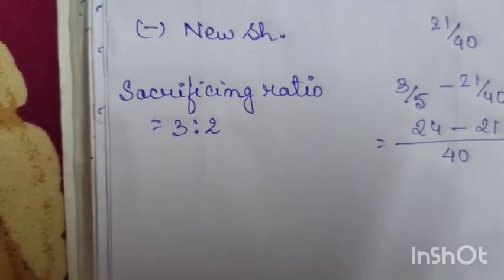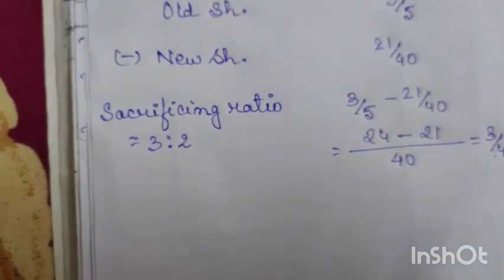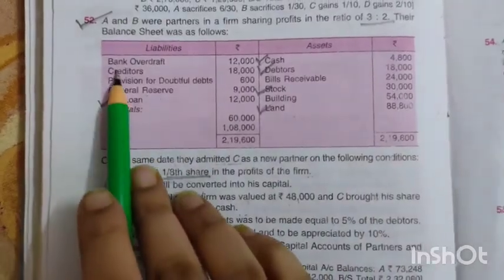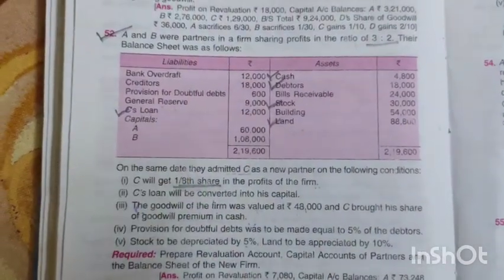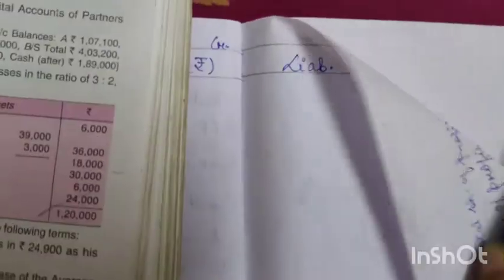Okay, now after that let us start with the sum. As we can see, bank overdraft, there is no adjustment in bank overdraft, so in the new balance sheet we can write directly bank overdraft.